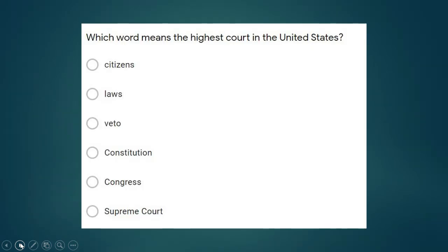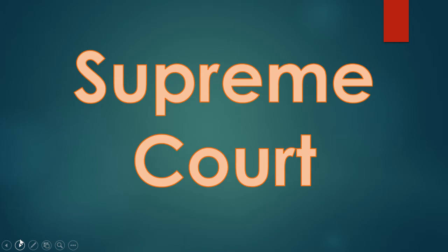Which word means the highest court in the United States? The highest court. We have citizens, laws, veto, Constitution, Congress, and Supreme Court. Which is the highest court? Supreme Court. Remember, it is the highest or the Supreme Court in the land, the highest court in the land.